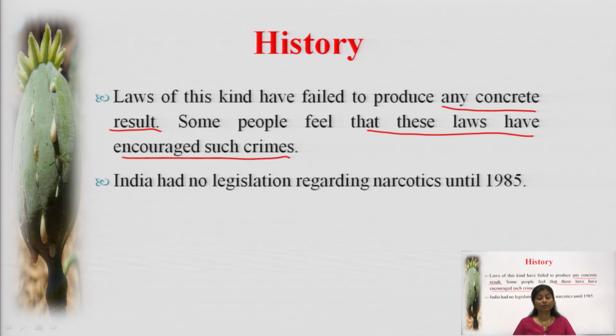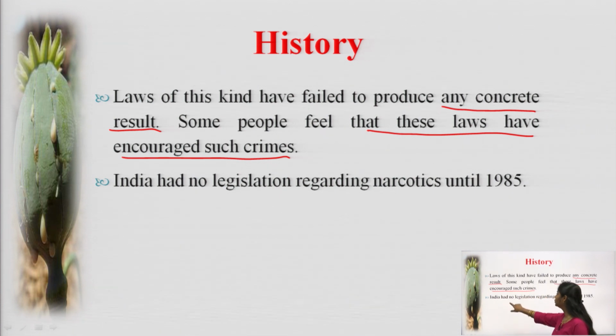So the law was built up, and there were 3 laws which were controlling it, that is the Dangerous Drugs Act and the Opium Act and its latest version. But there were some drawbacks in these acts. Therefore, to overcome those drawbacks, this new act was formed and regulated.